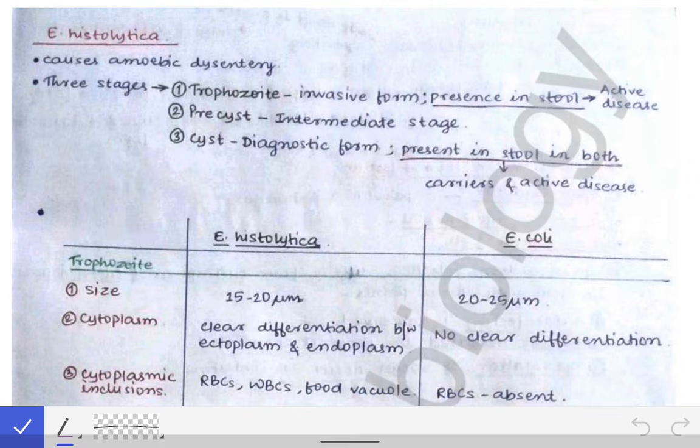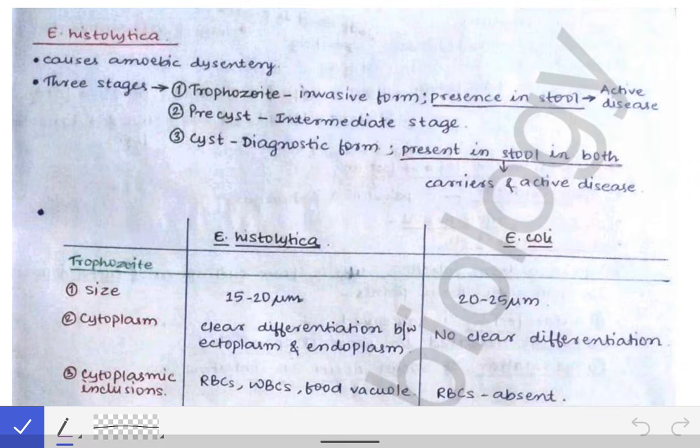In the intestinal amoeba group, this Entamoeba histolytica is the only Entamoeba which causes the infection. There are some other Entamoeba also, like the Entamoeba coli, Entamoeba dispar, Entamoeba Bangladeshi, Entamoeba moscowisci. So these are also Entamoeba, but they do not cause the infection. They are present as commensals in the intestine. They do not cause any harm.